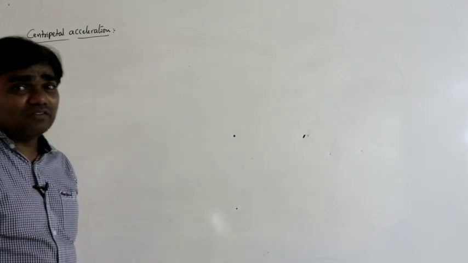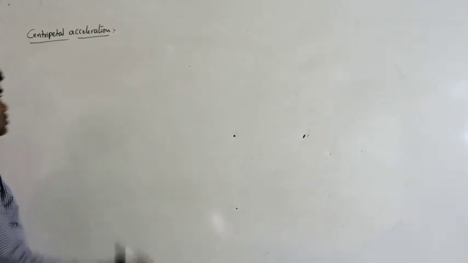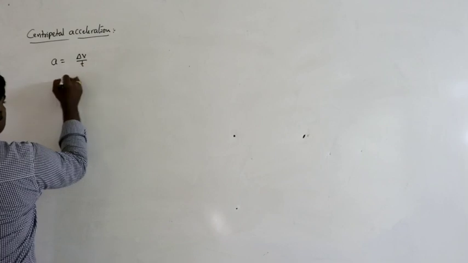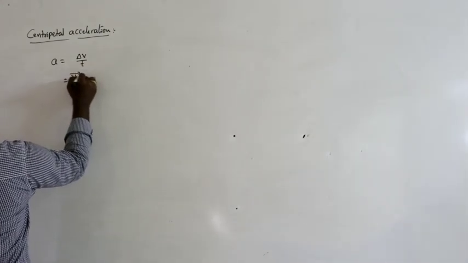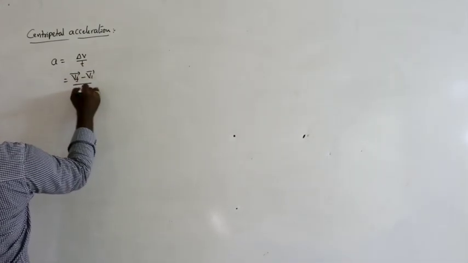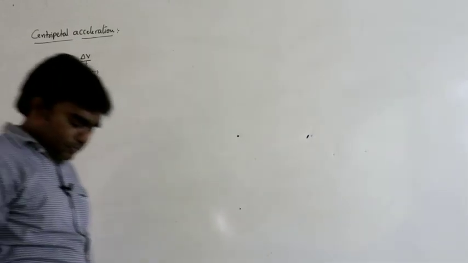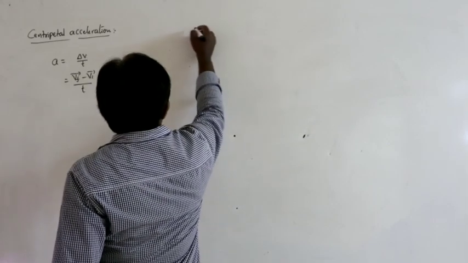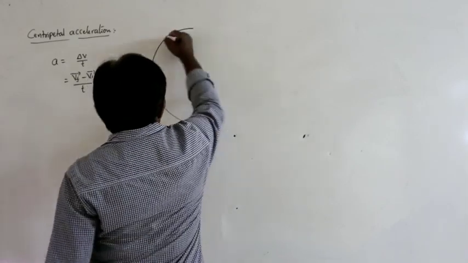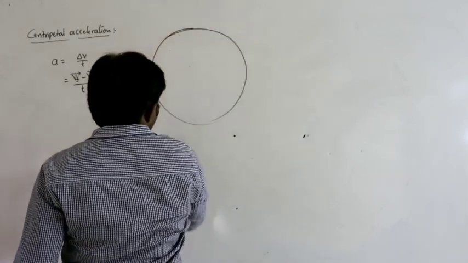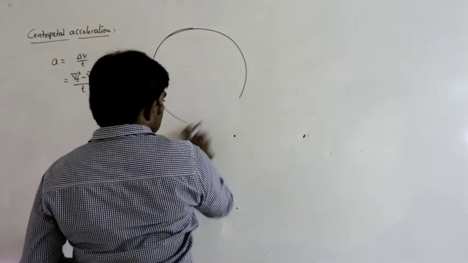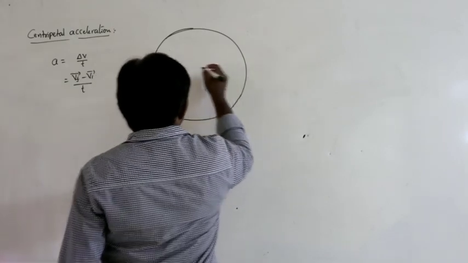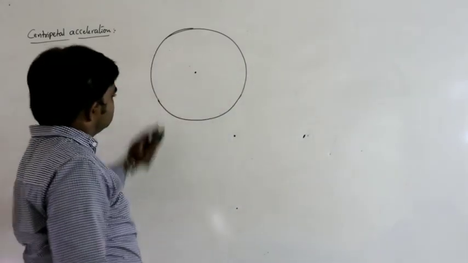Why is it always acting towards the center? So generally the acceleration formula is change in velocity by time. So that means we must write Vf bar minus Vi bar divided by t. So generally, see here, if the body is performing a circular path, so this is the center.